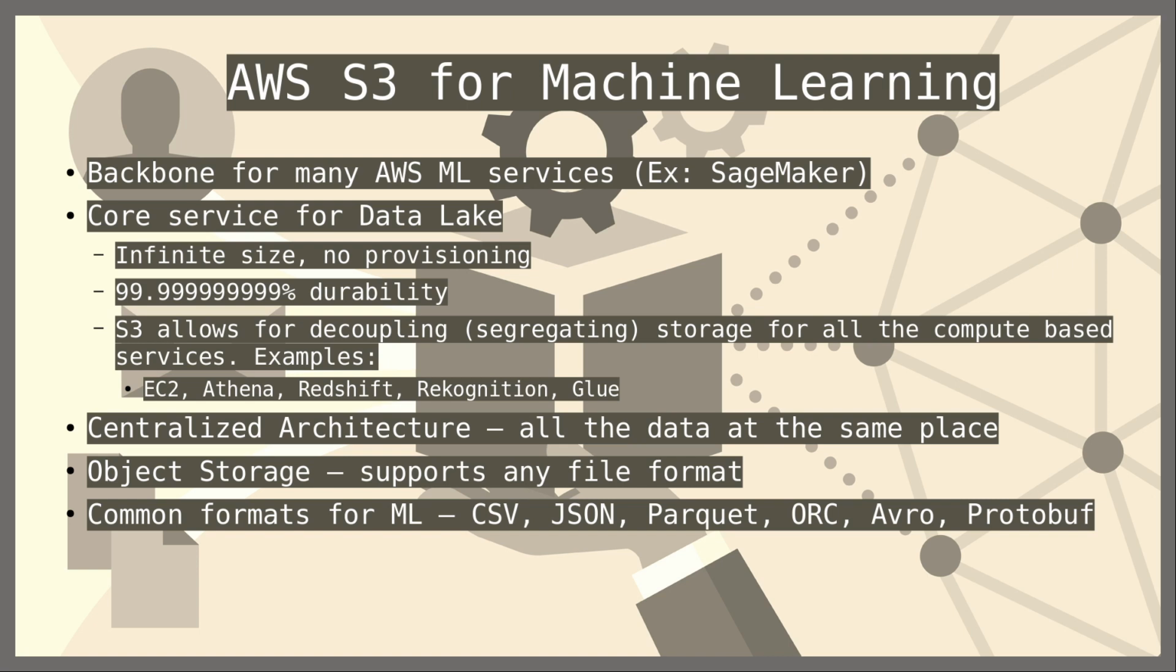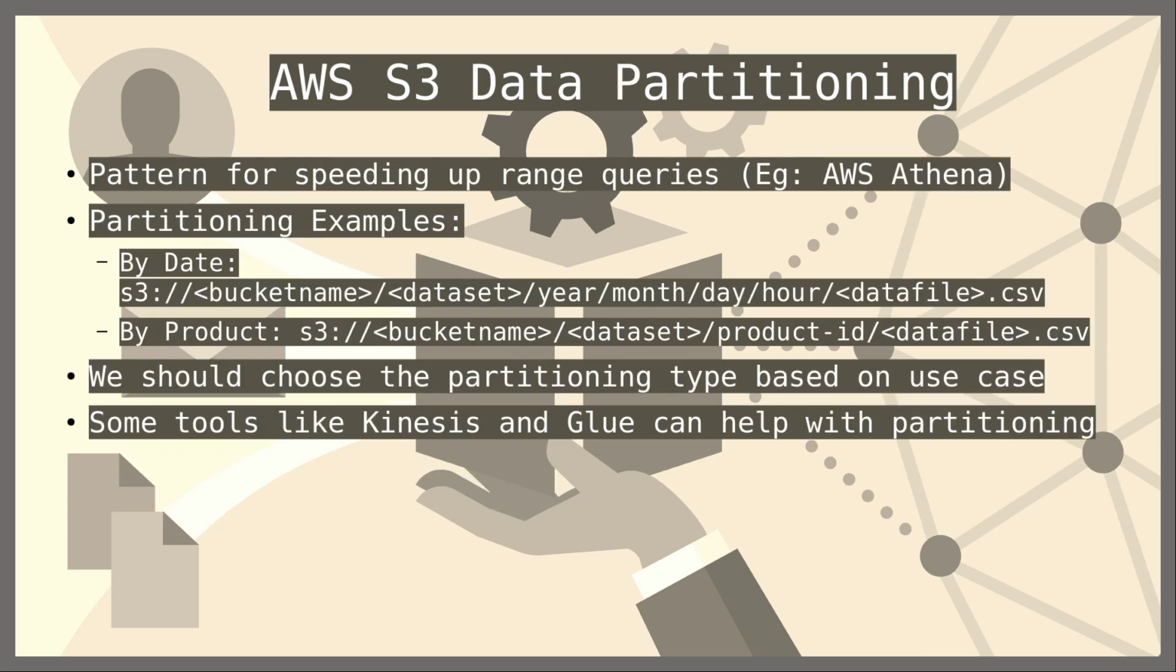Now another thing is S3 has a centralized architecture. What that means is all our data will be present in the same place, so we don't have to manage our data across locations. AWS will take care of that itself. Now when it comes to what kind of data gets stored in S3 for machine learning, it can support multiple file formats, and the most common formats widely used with machine learning like CSV, JSON, Parquet, Avro, ORC, Protobuf, etc. All these formats are supported by S3, so that's another advantage.